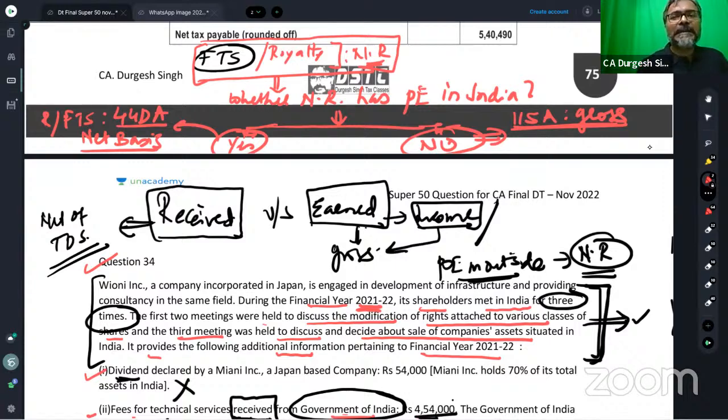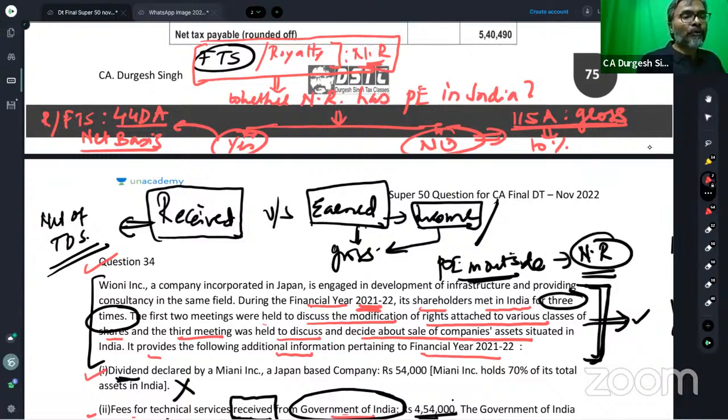On gross basis, and the way it would be assessed, 10% is the rate. Be careful. Now here would be the mistake. When it comes to TDS, students, the rate is 10%. But please be careful, knowing the fact that the payee to whom you are making the payment is a non-resident.